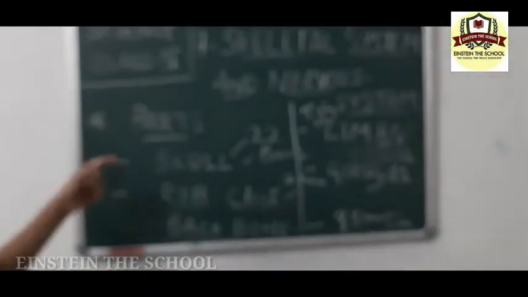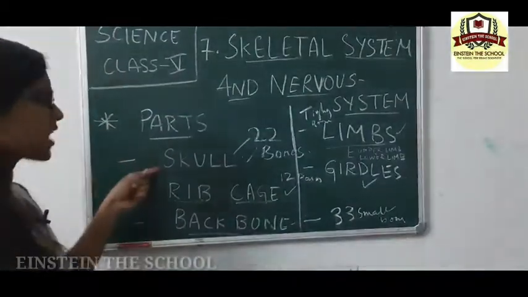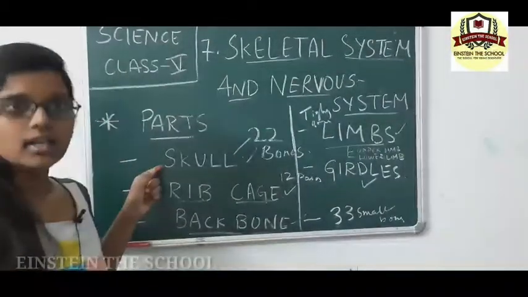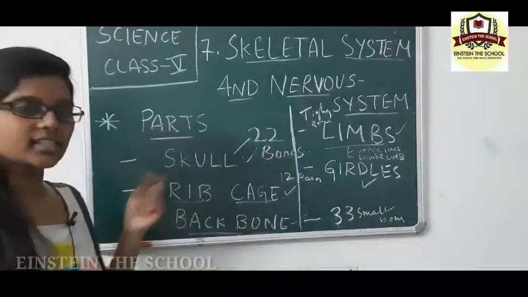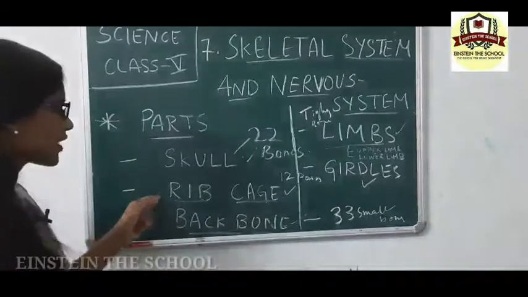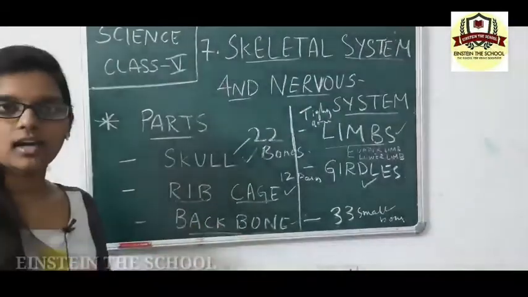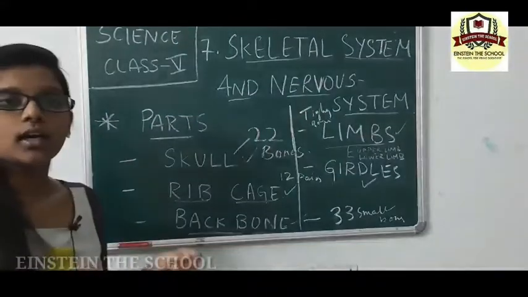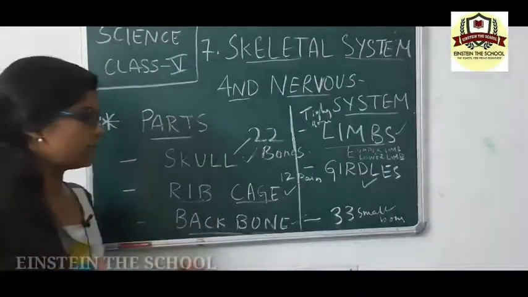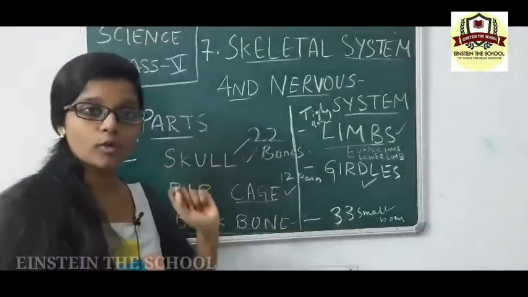So these are about different parts of the skeletal system. The skull will protect the brain, and every part of the skull is fixed except the lower jaw, which has 22 bones. The rib cage will protect heart and lungs, and the backbone will protect the spinal cord, which is made up of 33 small bones.